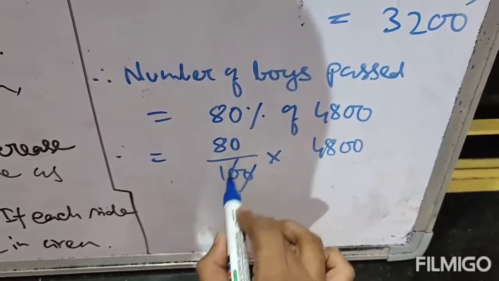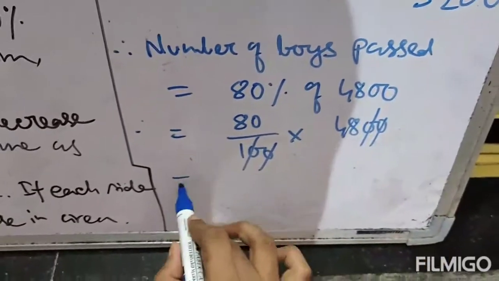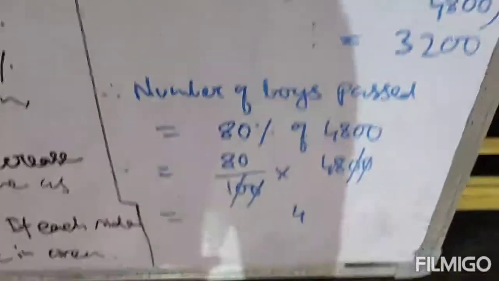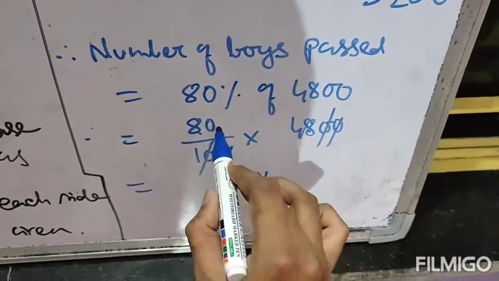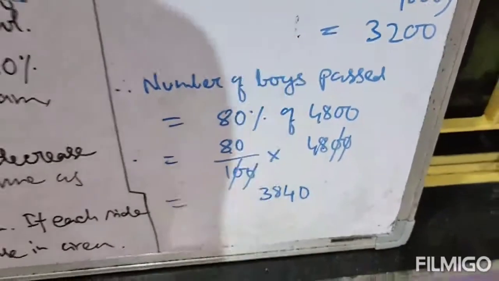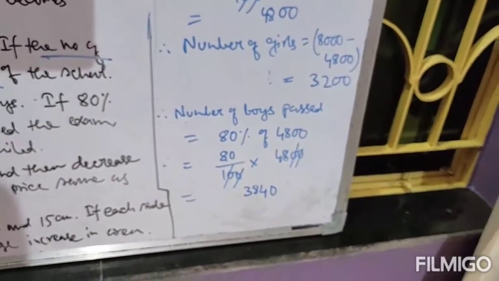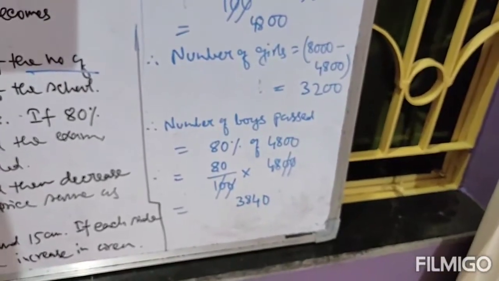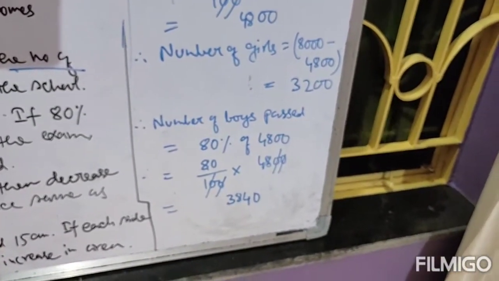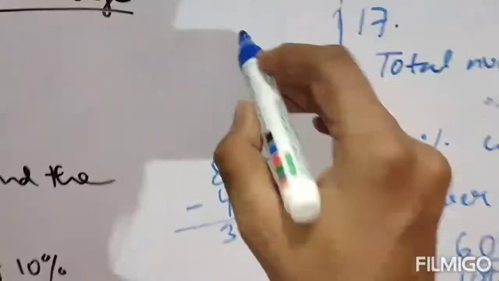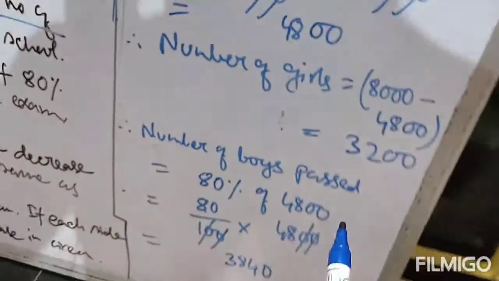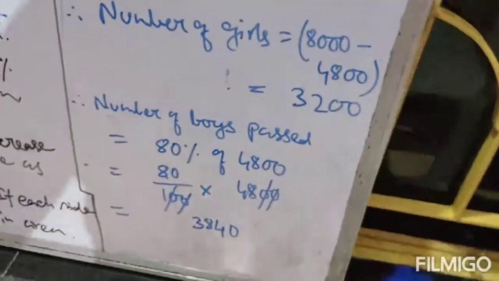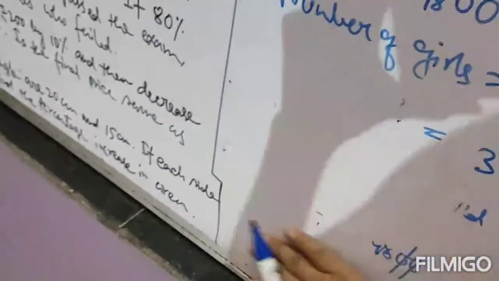Now calculate: 8 8s are 64, carry 6, 8 4s are 32, 32 and 6 are 38, and 2 zeros will be there. That means the number of boys passed is 3,840. Clear? I'll just note it down in the rough space, and then erase this and see how many girls passed.